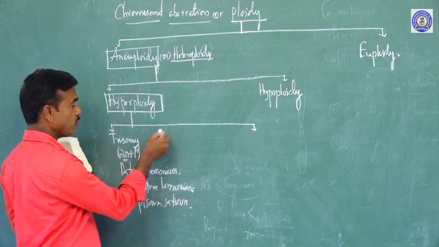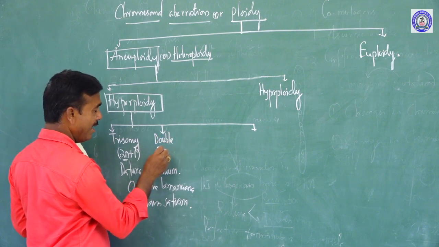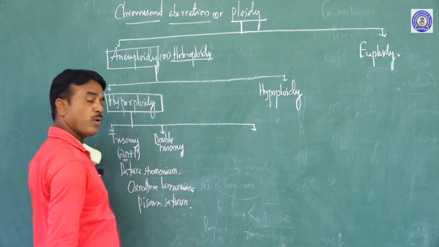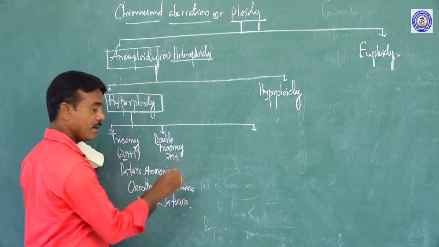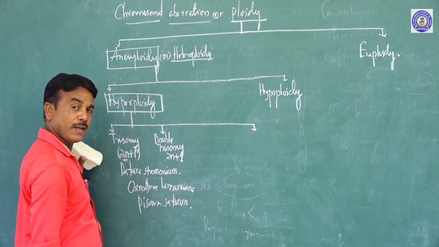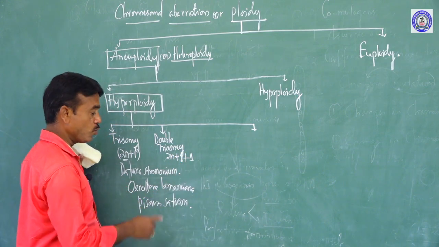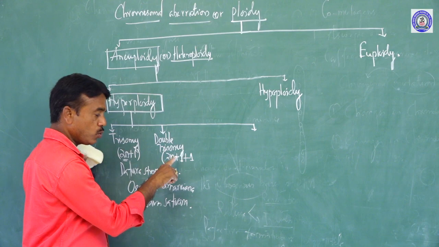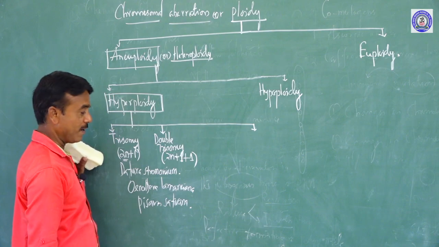Okay, next. The next type is double trisomy. So what is double trisomy? Already 2n chromosomes are there. If one is added, it is commonly called single trisomy. If one more individual chromosome is added, it is called double trisomy. So addition of two individual chromosomes to the diploid is called double trisomy.